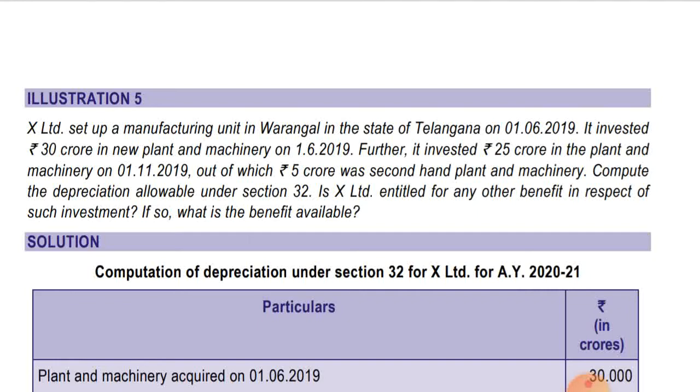So in this case, 25 crores, half rate depreciation, that is 7.5% depreciation will be charged. Okay, as it is used for less than 180 days, and on 20 crores, additional depreciation will be given at the rate of 17.5%, that is half rate of 35%. Okay, so because on 5 crores, additional depreciation will not be given, as it is not covered for the purpose of additional depreciation, as it is a second hand plant and machinery. Okay, hope you have understood.